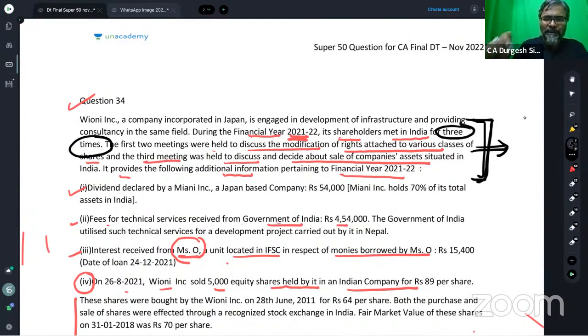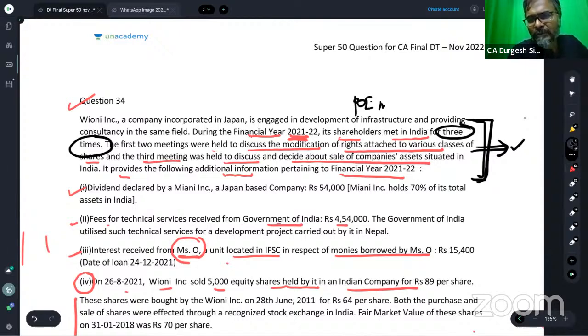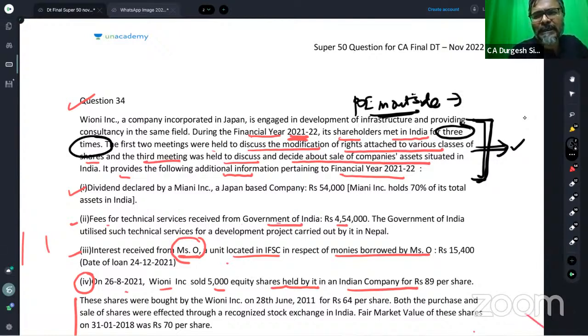All of you agree to this one? That will be our conclusion. So the POEM is outside India on the assumption. Which assumption, students? The assumption, as I told you, is that the commercial decisions are taken outside India. So the POEM is outside India.